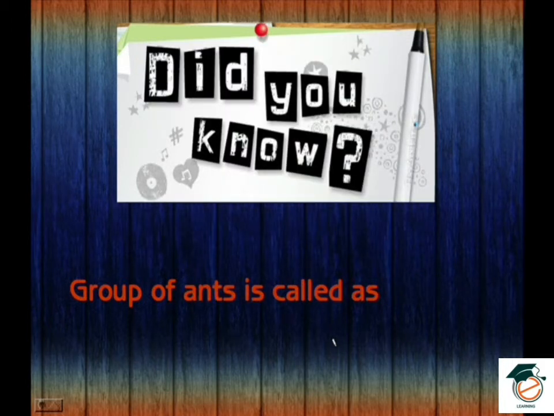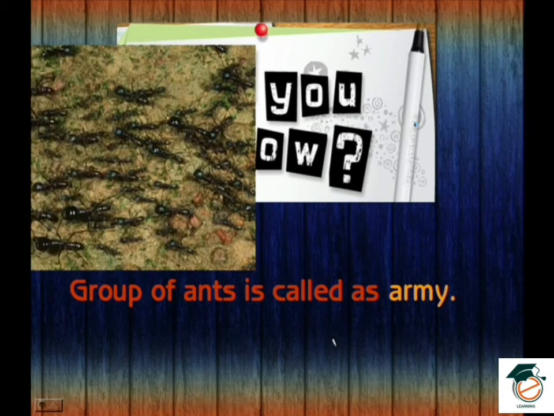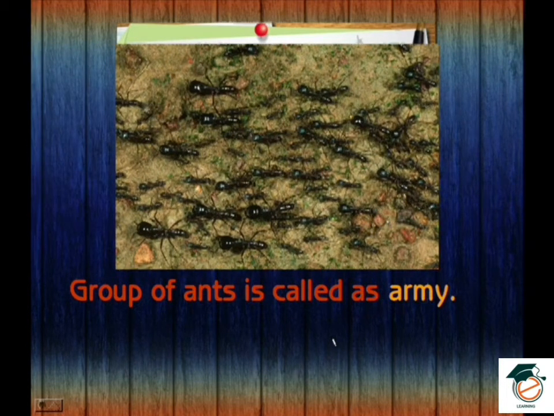A group of ants is called, can you guess? It's called an army. So generally when you say army, it's military, but here again, a group of ants is called an army. You can say army of ants. You can see in this picture there are many ants moving, and it's a group. Therefore it's called an army of ants.